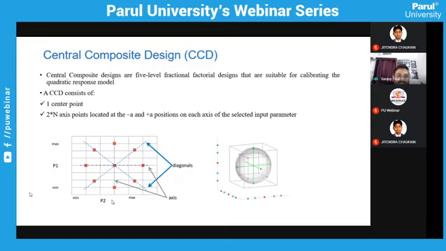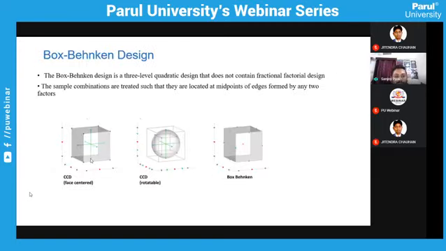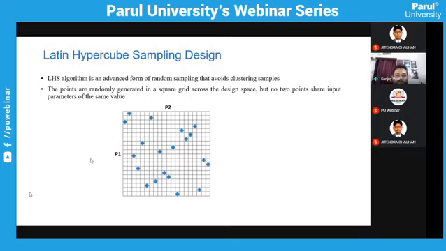This is CCD, central composite design, where, suppose this is your design space, you take points at 45-degree angles. Say your midpoint is this one, then you can choose a point here, here, here. Likewise, you can generate 2n points if you go for CCD. Likewise, Box and Latin hypercube sampling designs are there, where you randomly place your points and get the favorable results.